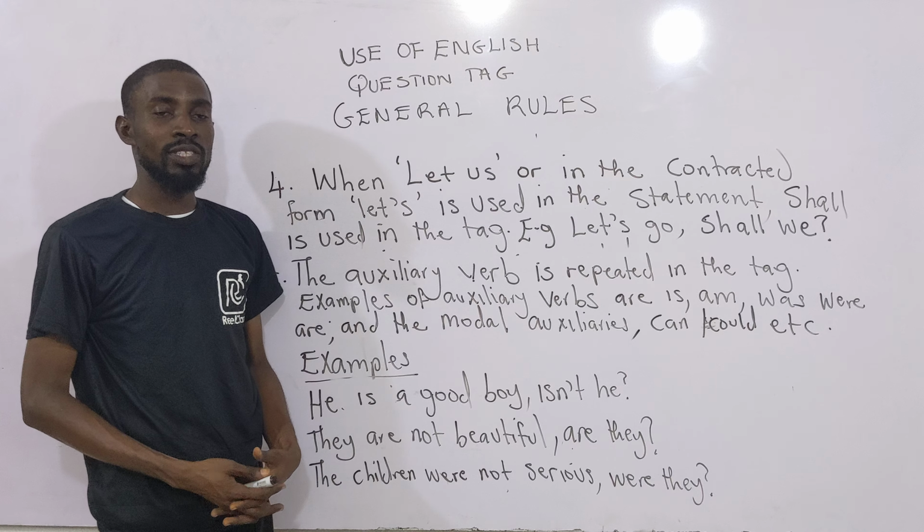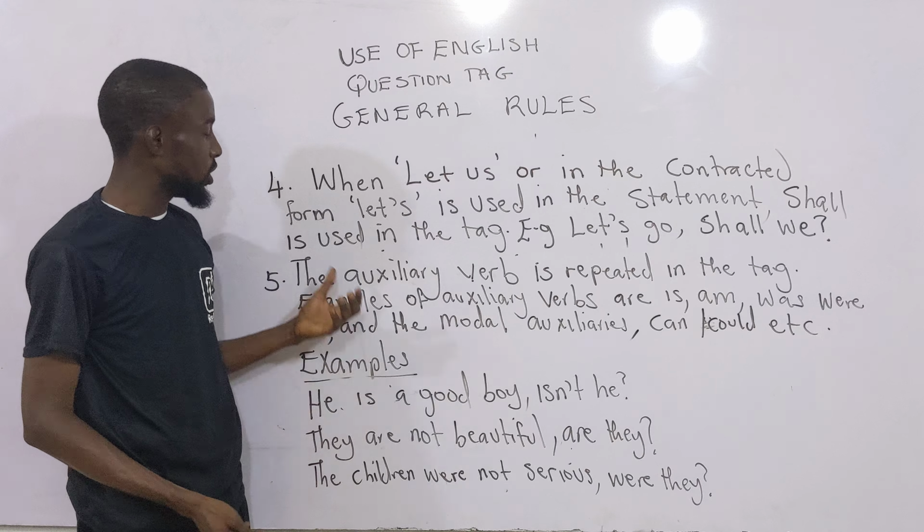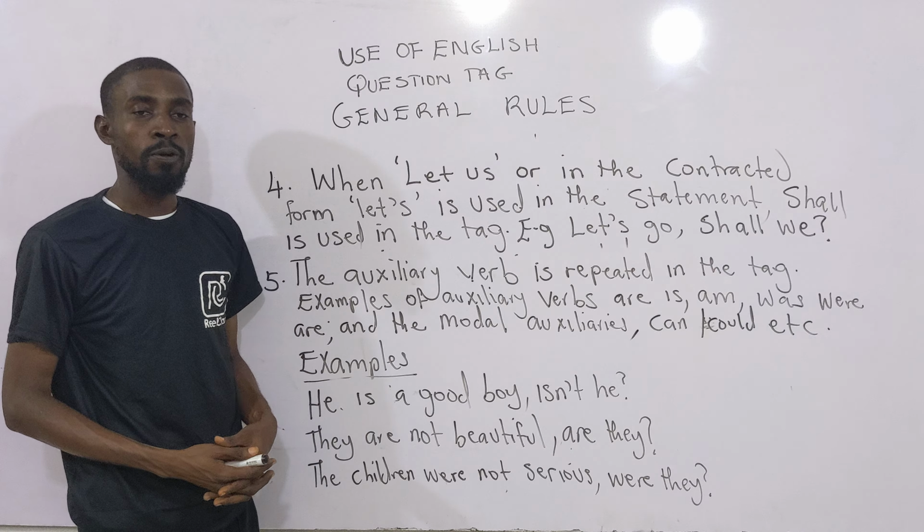Welcome back. We are still on question tags. We continue from rule 4. Rule 4 says when let's is used, or when it is used in the contracted form, you understand the meaning of contraction in English? When you use an apostrophe to separate two words and compress them together, for example isn't, weren't, can't, they are said to be contracted, shan't instead of shall not, and all that.